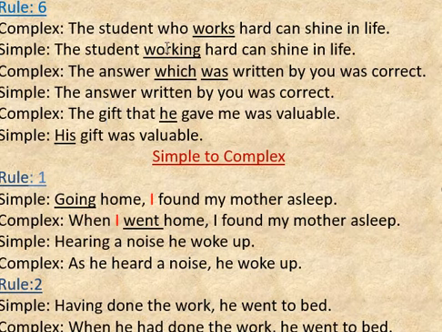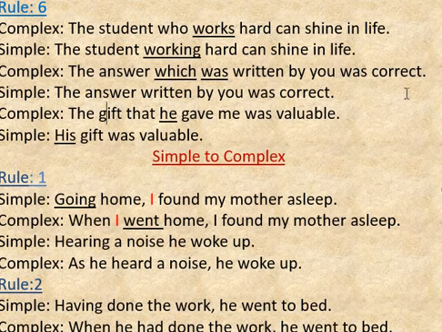In making the simple sentence, we omit the relative pronoun and the main verb becomes ing form. The student working hard can shine in life. Next example, the answer which was written by you was correct. Here also we omit the relative pronoun and use the participle form. The answer written by you was correct.